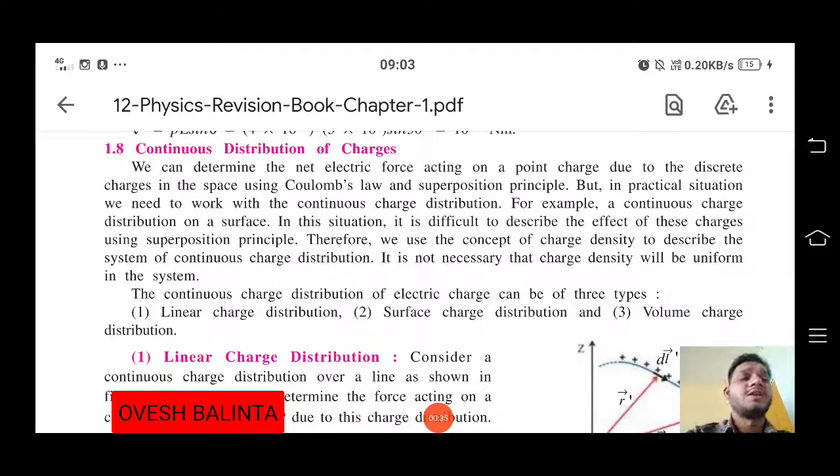continuous distributions of charge. So first of all, what is continuous? It means we are discussing something infinitely large, so it has the largest value, with some charges over the whole length. Suppose you have a very long wire. We have to consider the smallest area of the wire, which will have a smallest charge over there. So we are discussing continuous charge.